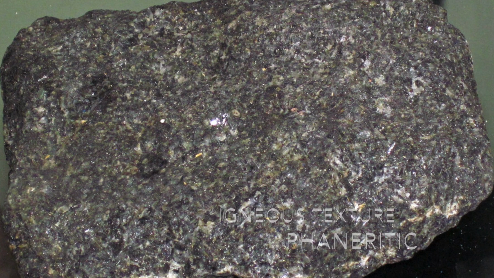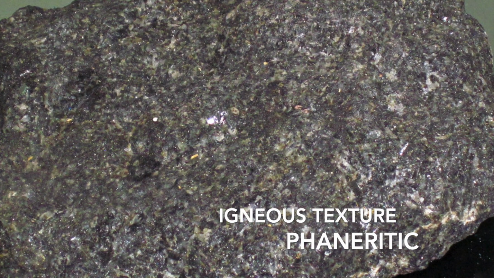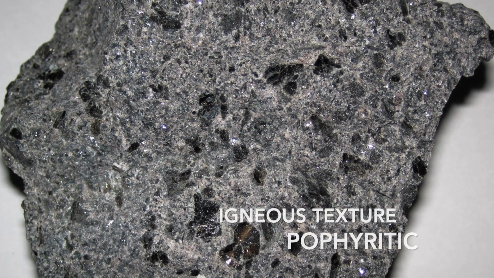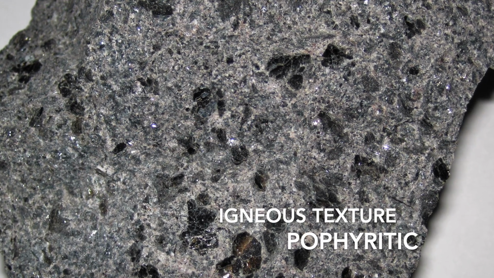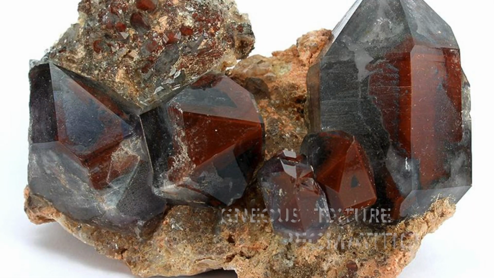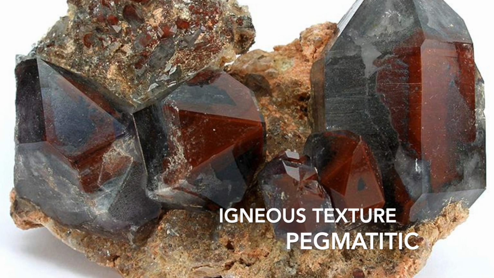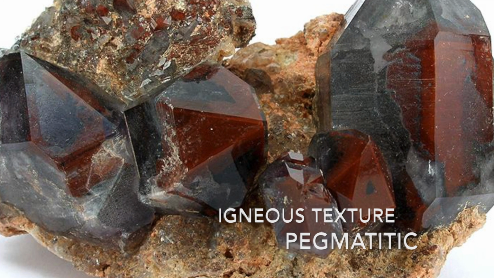Most intrusive igneous rocks are phaneritic, where you can see the crystals with your naked eye. If there were two stages of cooling, slow, then fast, the texture may be porphyritic, large crystals within a matrix of smaller crystals. If water was present during cooling, the texture may be pegmatitic, very large crystals.